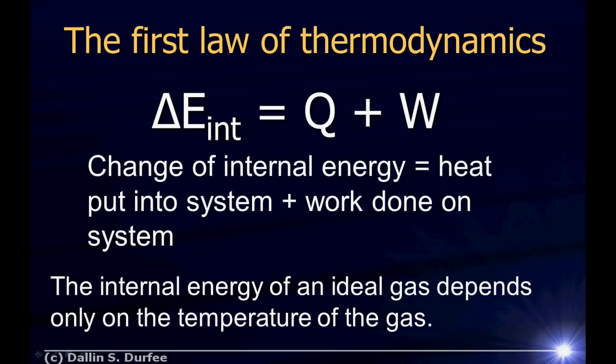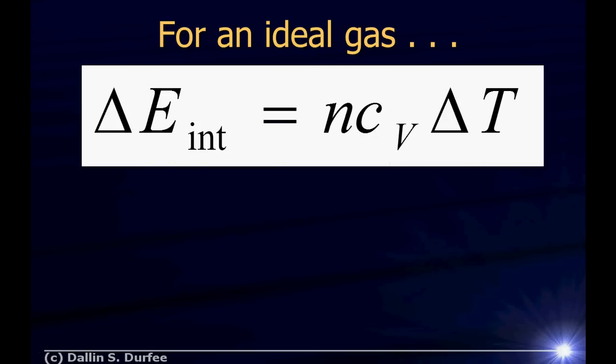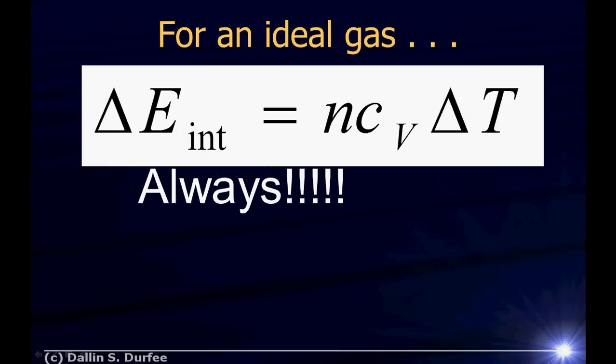Remember, we found when we derived the ideal gas law that the internal energy of an ideal gas depends only on the temperature of the gas, not on the pressure, not on the volume. In particular, for an ideal gas, the change in internal energy is just nCV delta T. Always. Even when we're not doing a constant volume process.